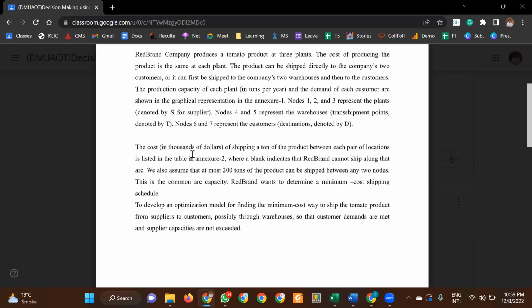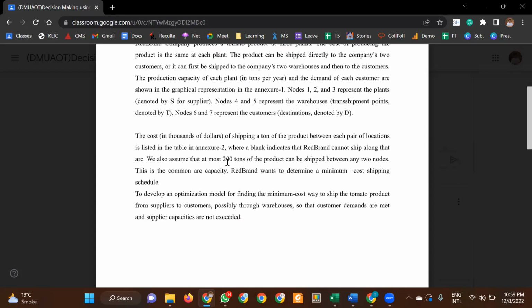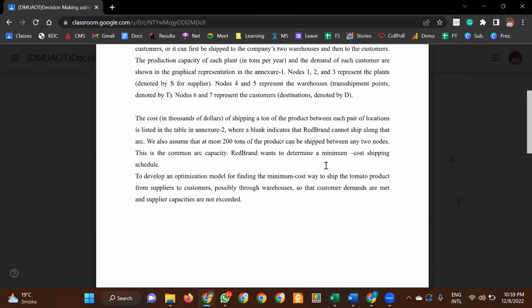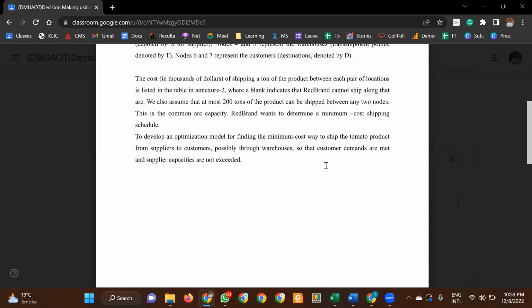The cost of shipping a ton of the product between each pair of locations is listed in the table, annexure 2, and a blank means that it cannot ship to that location. We also assume that at most 200 tons of the product can be shipped between any two nodes. This is the common arc capacity. Basically, on any road, the maximum you can send is 200 tons. You can't send more than that. Red Band wants to determine the minimum cost shipping schedule, developing an optimization model to ship the tomato product.